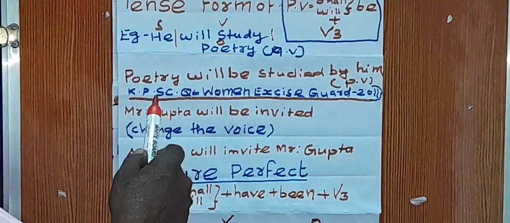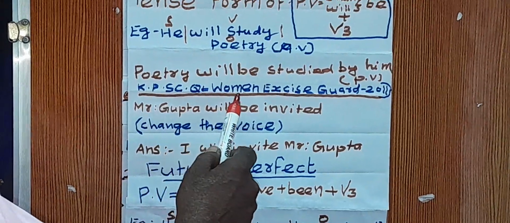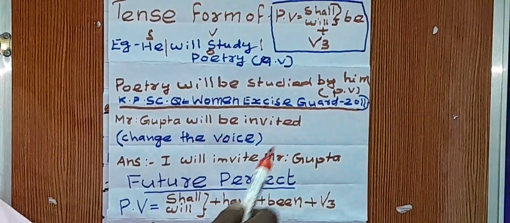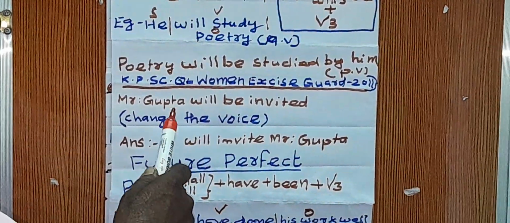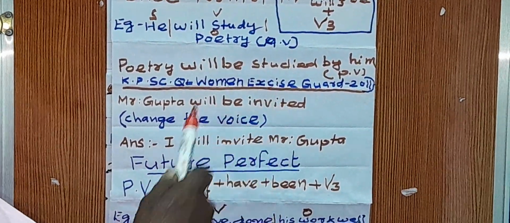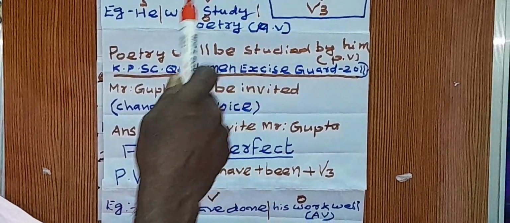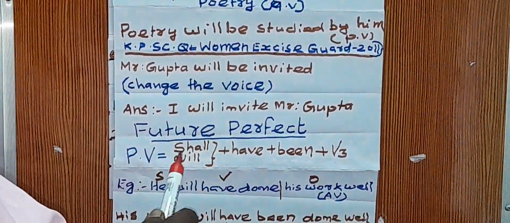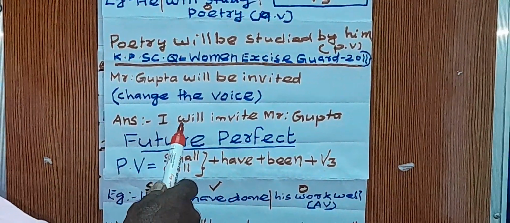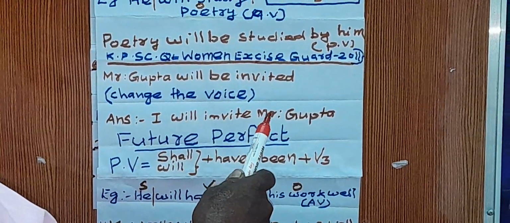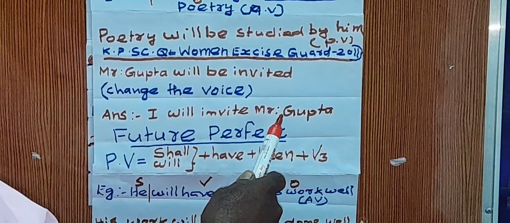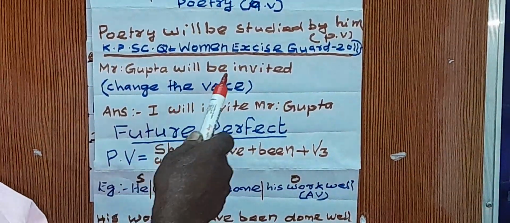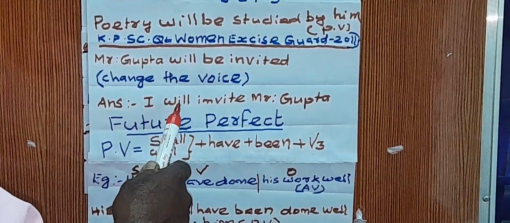Then a Kerala Public Service Commission question, Women Excise Guard 2011: Mr. Gupta will be invited. That is passive voice. Change the voice, that is the question. The answer is, I will invite Mr. Gupta. We have to give a subject that is understood.